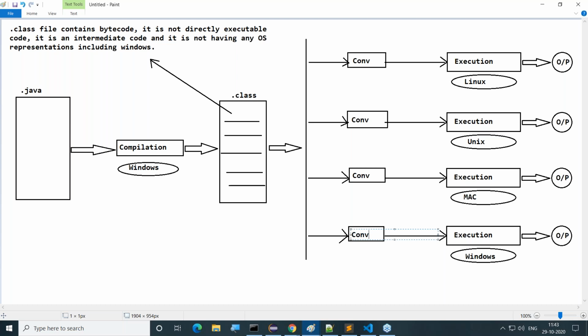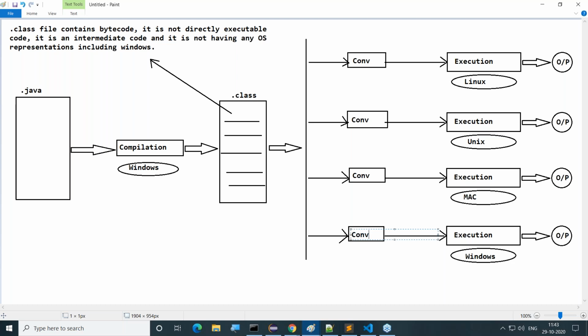So these converters are converting data from neutral representations to the local operating system representations: the Linux or Unix representations, Mac representations, or Windows representations. So they're able to convert like this. Good. But here the question is how Java is able to provide all these converters. Where has Java provided all these converters?